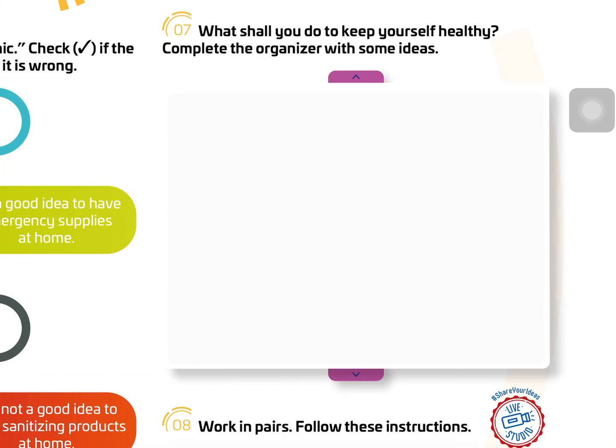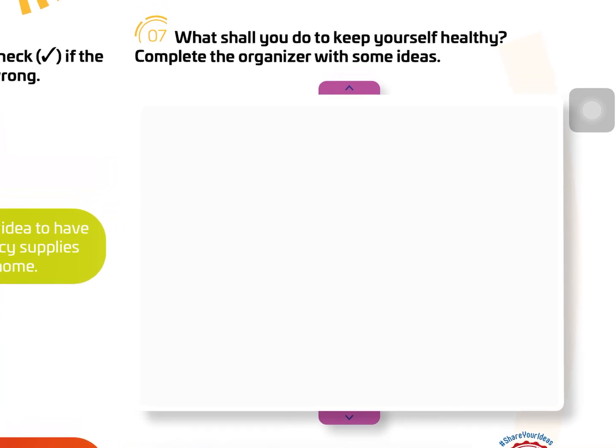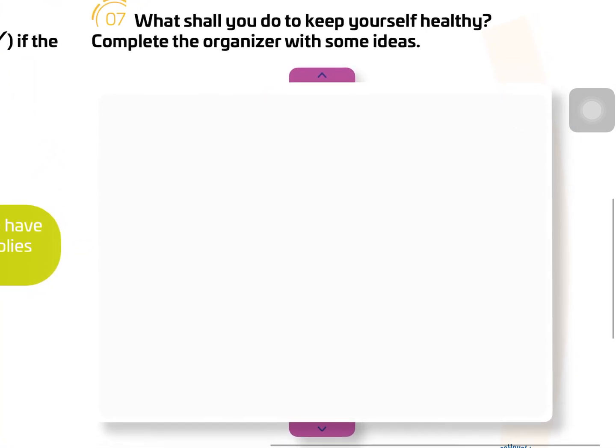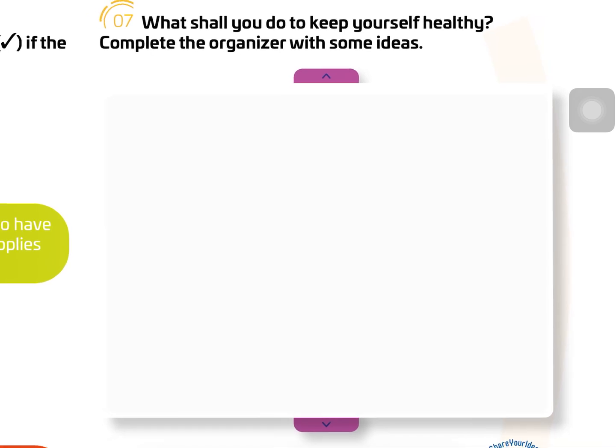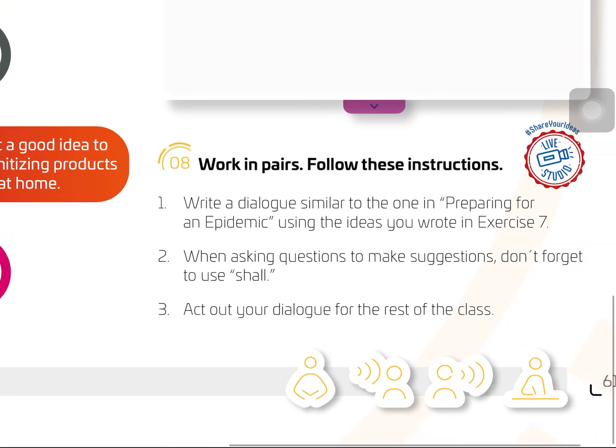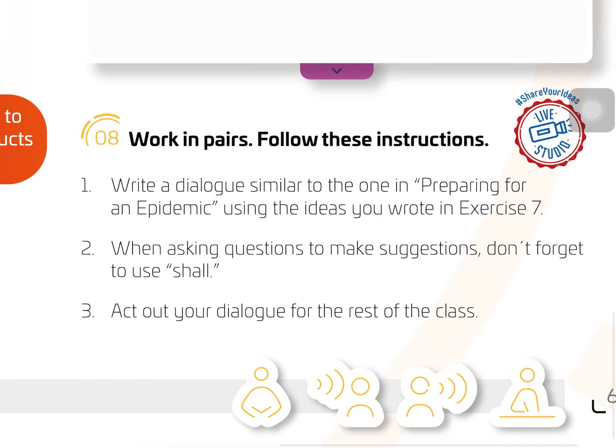It's exercise number 6. Read "Preparing for an Epidemic." Check if the statement is correct and cross if it is wrong. Okay, what is the text? This is the text, "Preparing for an Epidemic." Mom is talking to her son, and then you have to answer here. Check if the statement is correct and cross if it is wrong. Okay, we have 5 different statements, so you have to make a check or a cross in the circles.